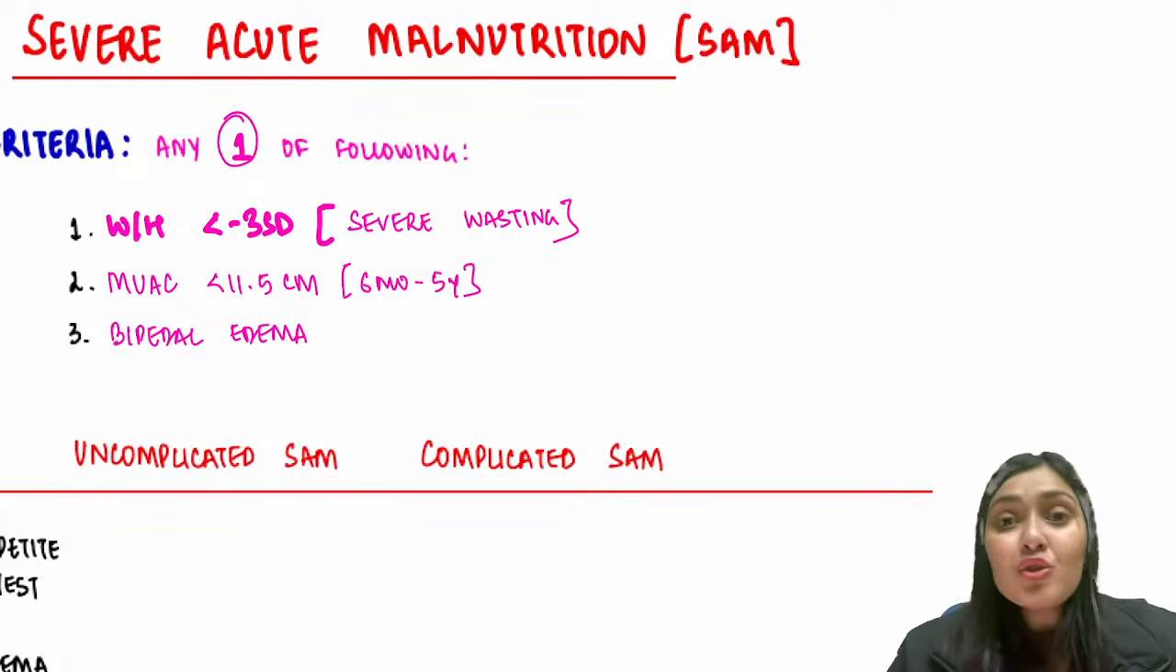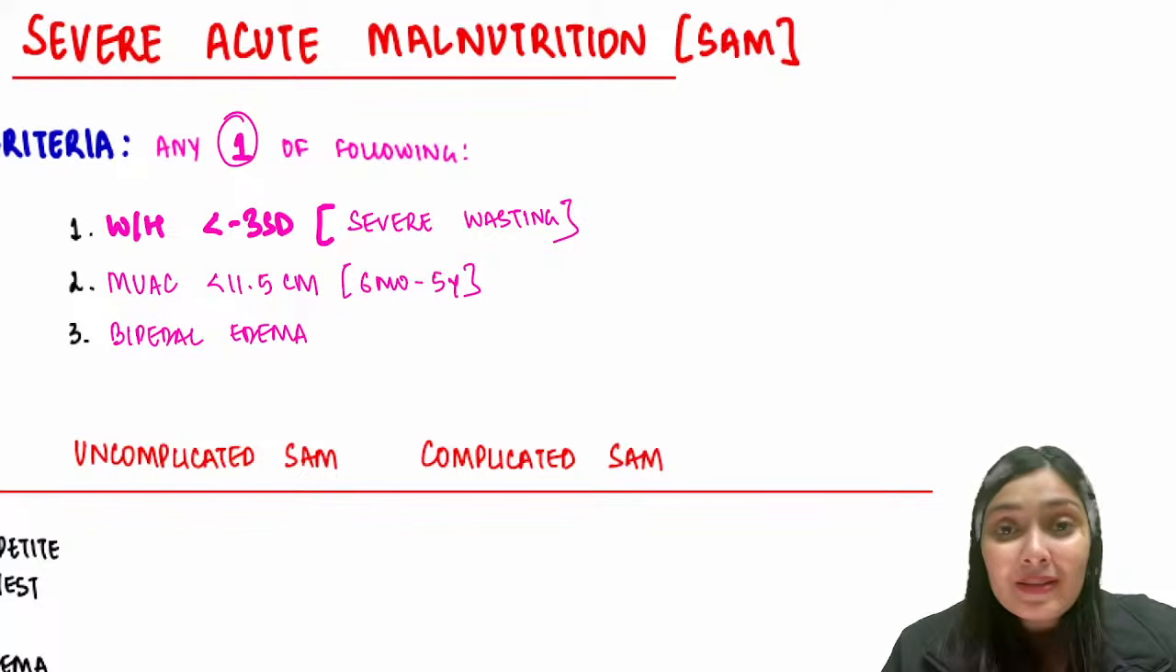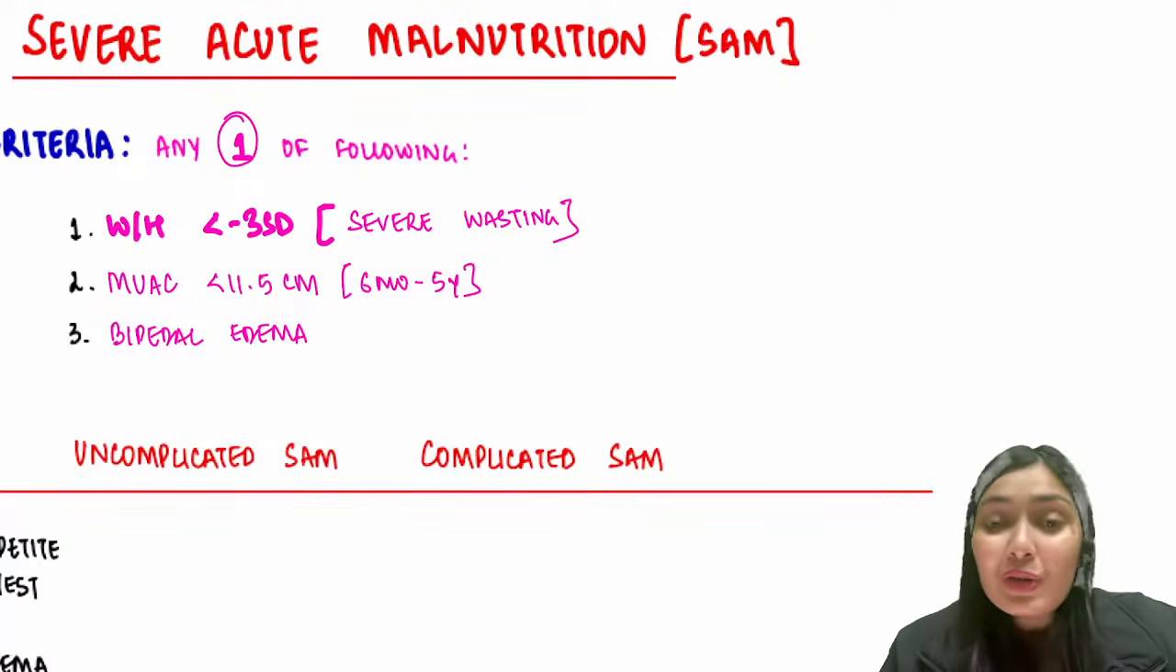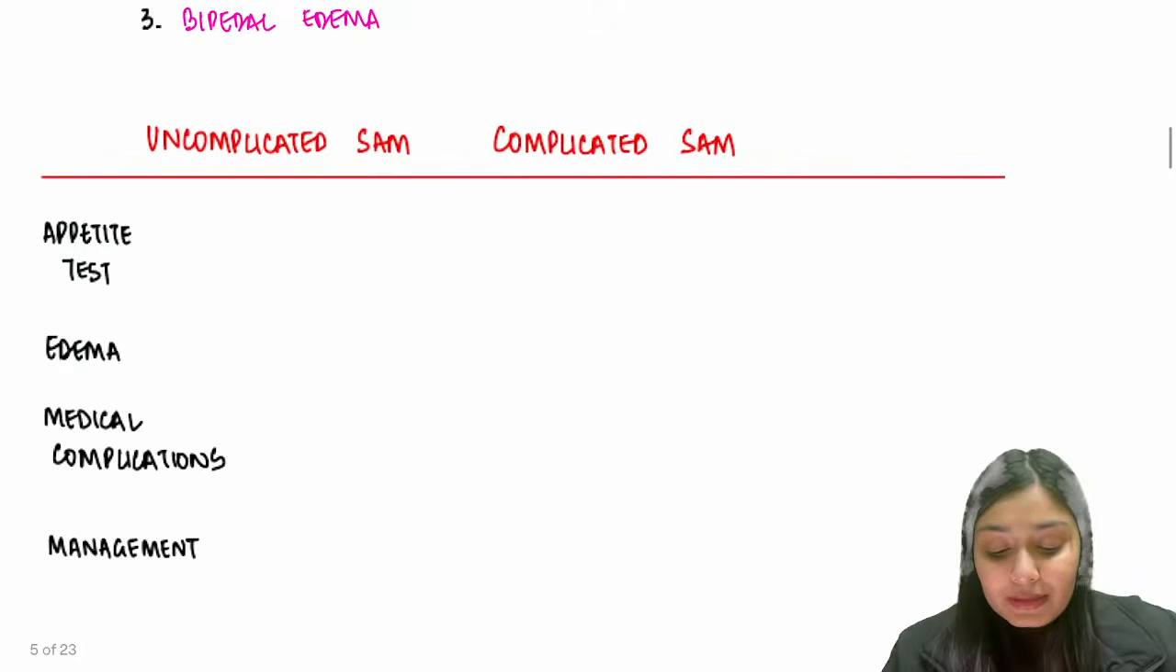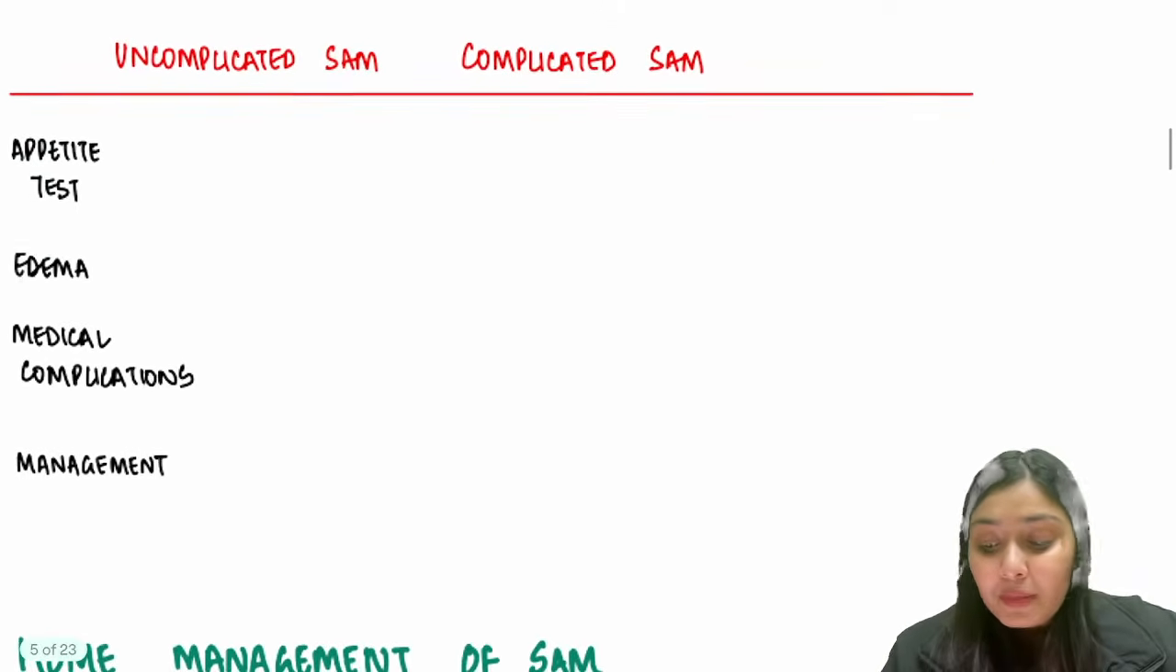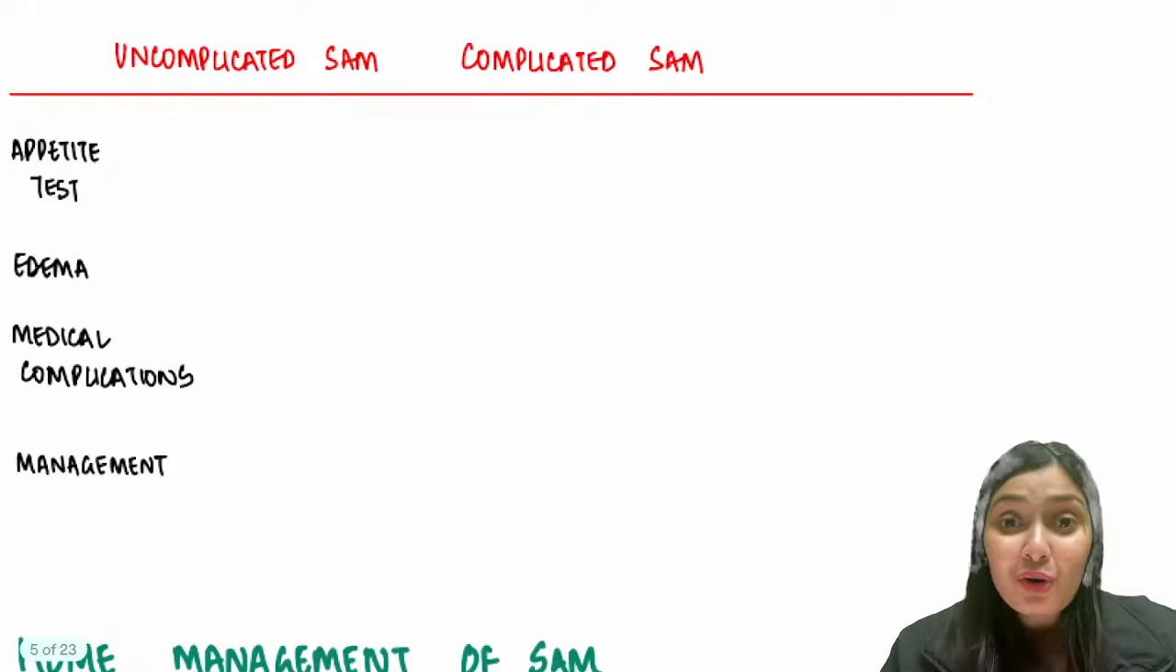So imagine you receive such a child in your OPD. What are you going to do? Are you going to admit this child or are you going to treat this child at home? That depends upon whether this child coming to your OPD is a complicated SAM or an uncomplicated SAM. So let's understand the differences between complicated and uncomplicated SAM. Firstly, uncomplicated SAM. Obviously complications are not there. So I can send this child home.